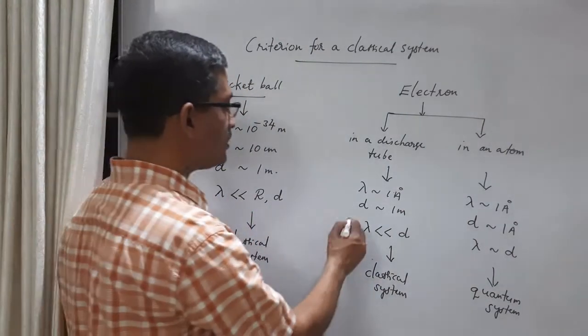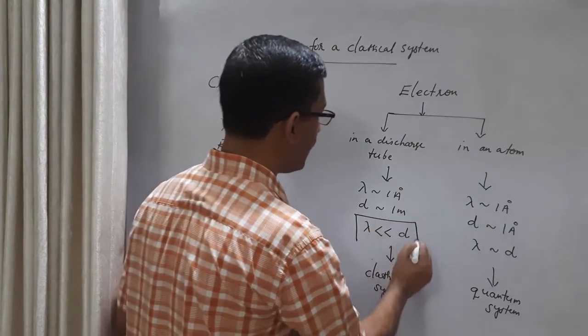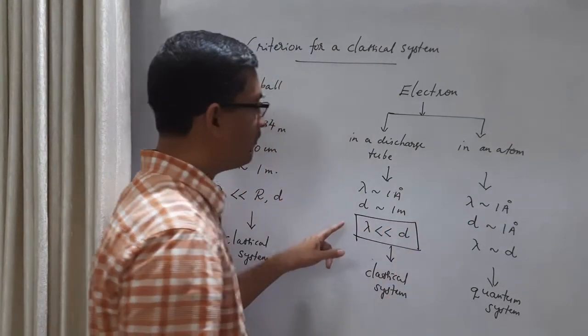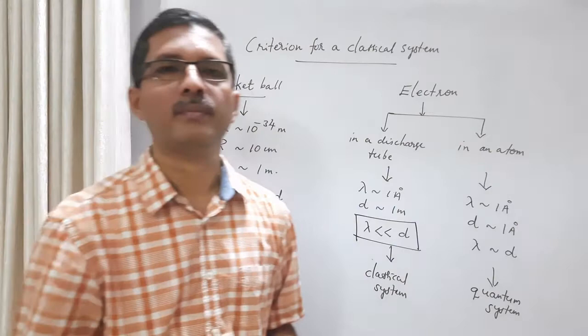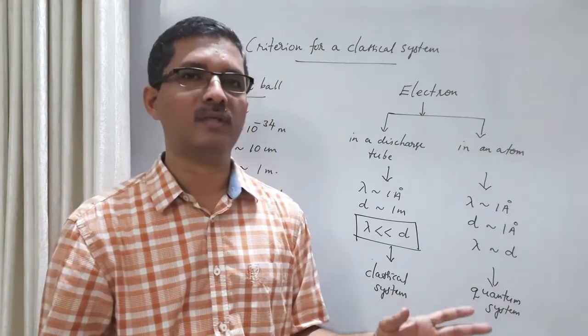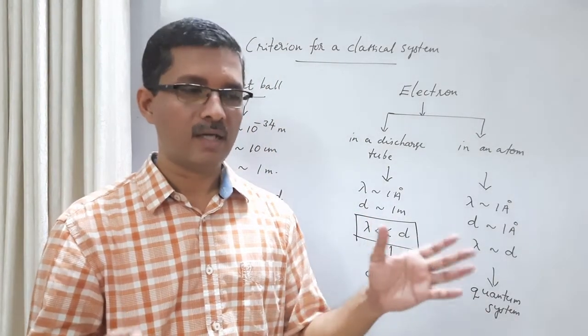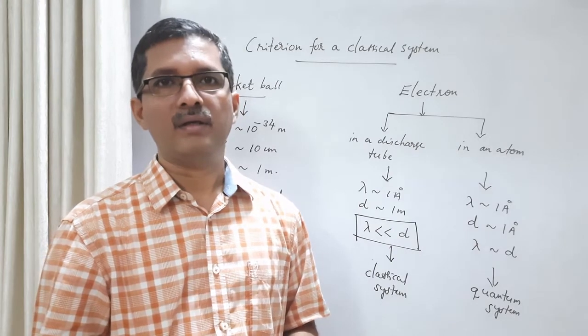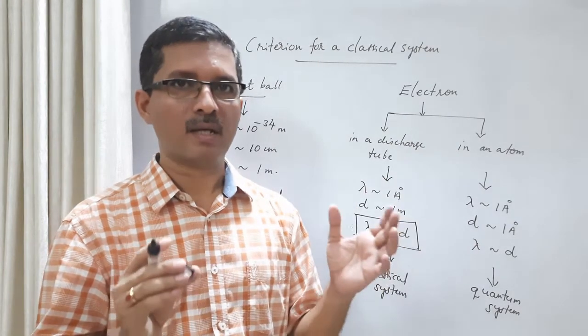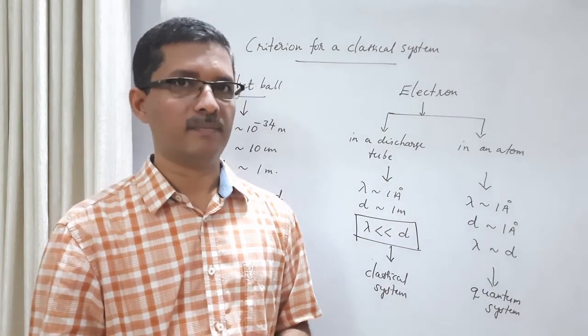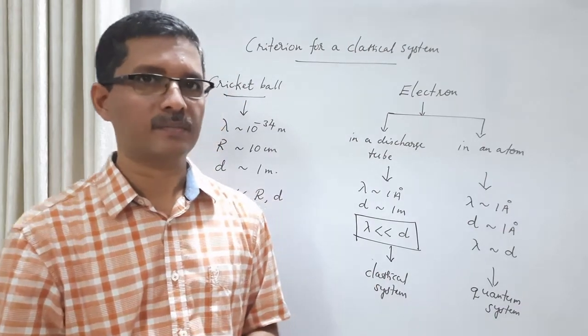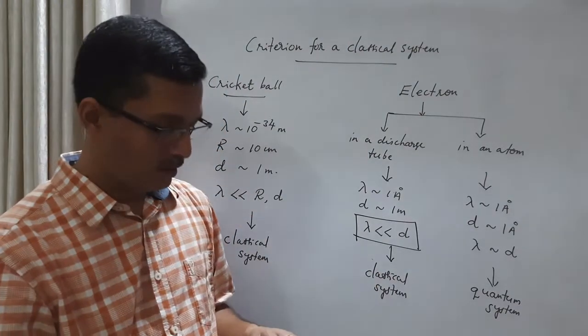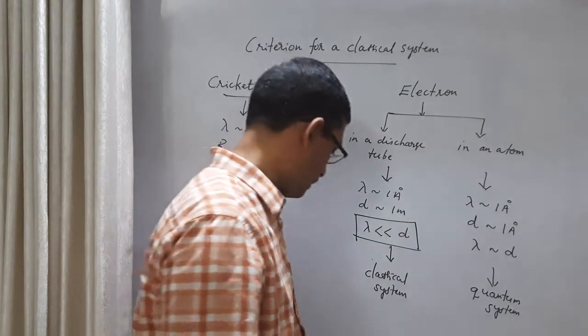So what is the condition for a classical system? What is the validity of a classical system? When the de Broglie wavelength of a particle is very small compared to the dimension of its environment, that particle can be treated as an approximately classical system, even though exactly it's a quantum system. Okay, that is the criteria. So let us move on to the next problem.